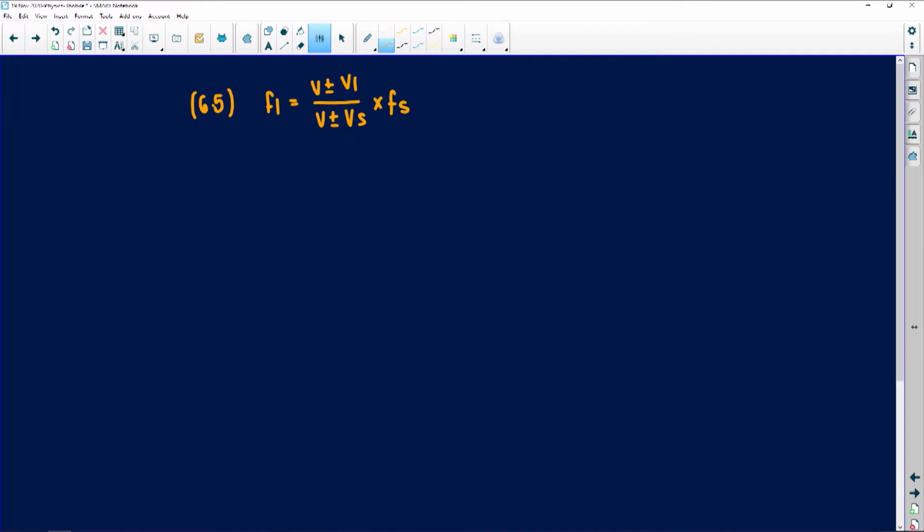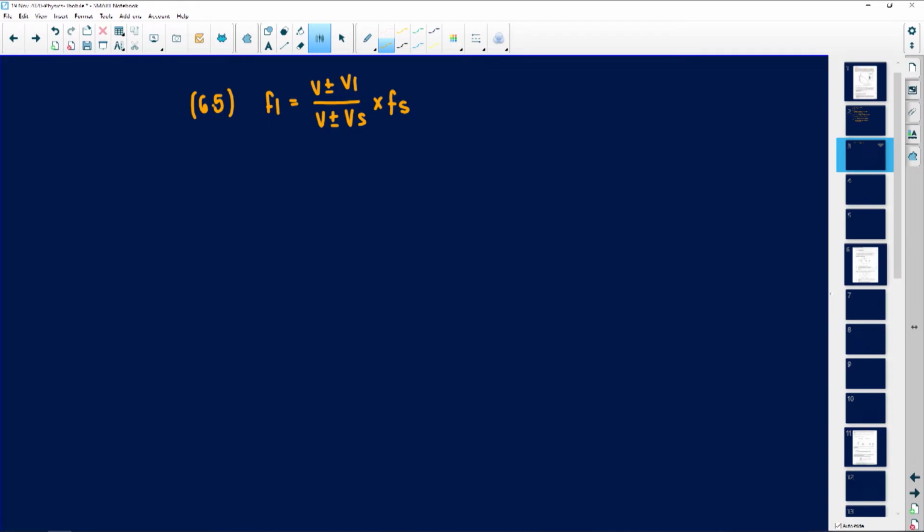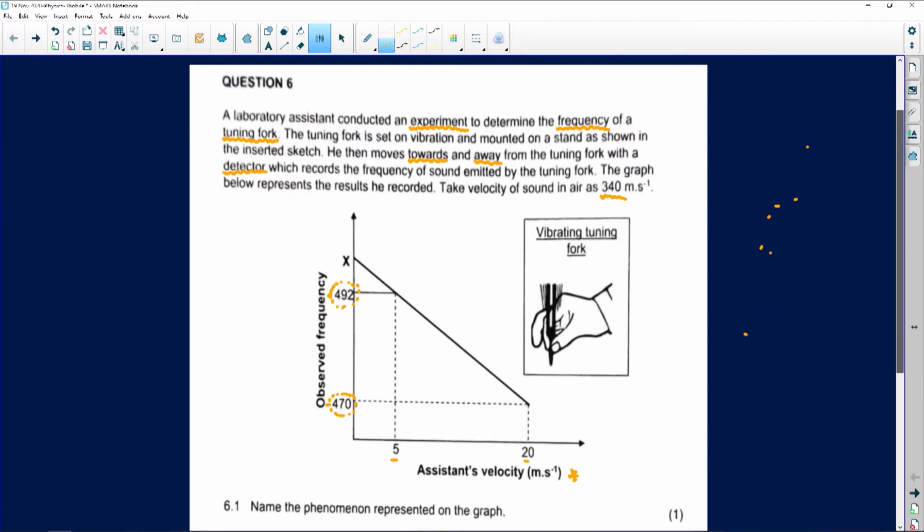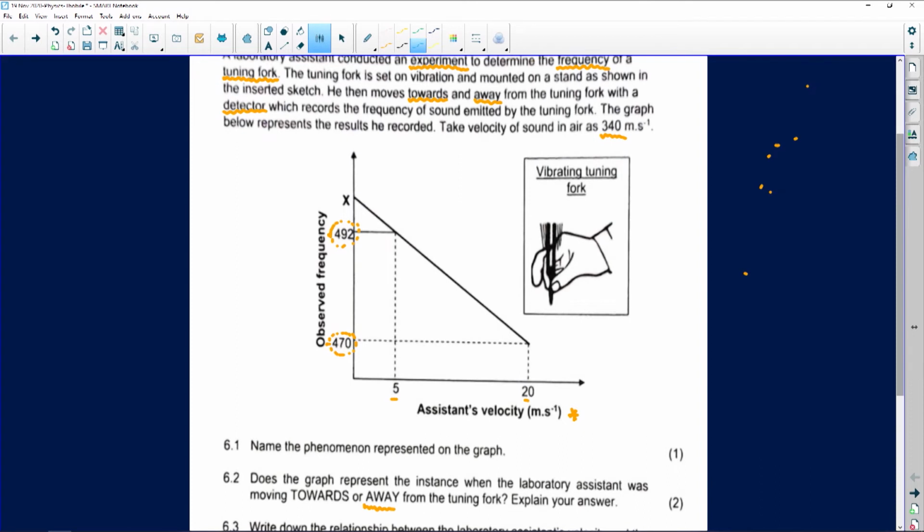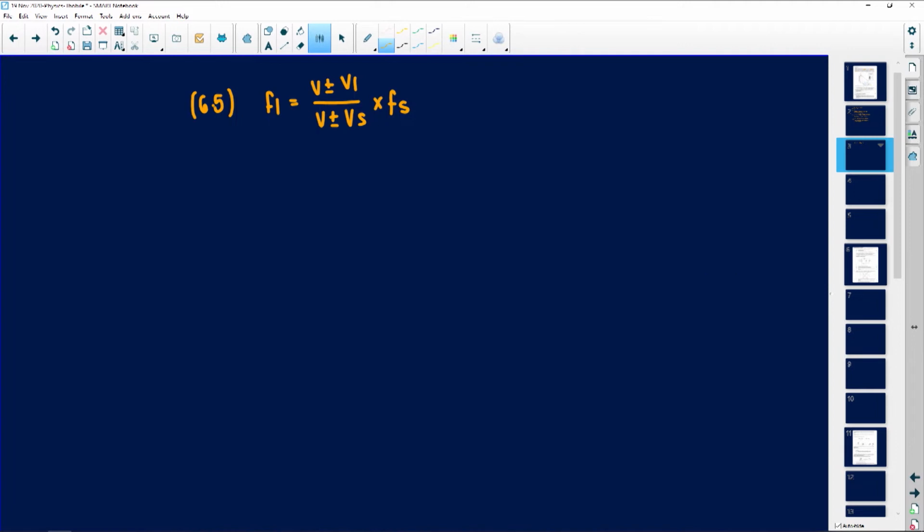So we've got the frequency of the listener, we need to find the frequency of the sound source. Right? Now, let's just look here quickly. I want us to calculate something here so that we do not get confused. Now, remember, the velocity here was changing. So, to find one stagnant velocity, I'm going to say 20 minus 5. Let me just write it for us here. 20 minus 5 will then give me 15. So that is then the change in that velocity that we have there. Final minus initial. So that's the velocity I'm going to use so I don't confuse anyone.